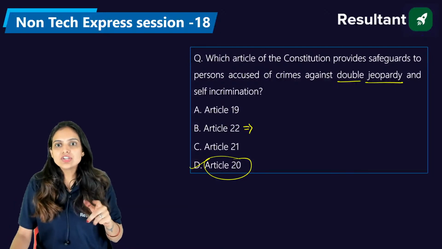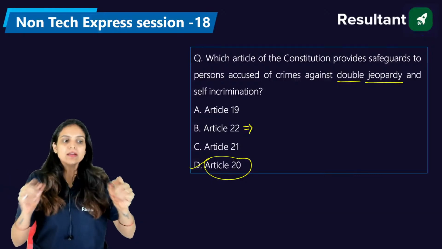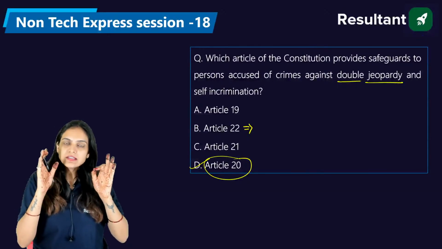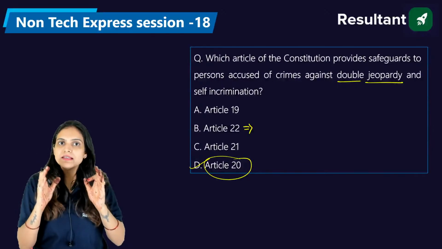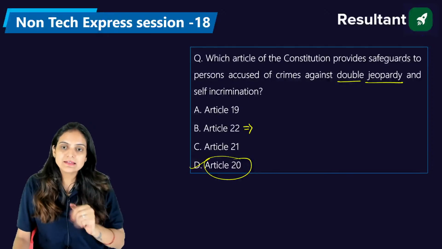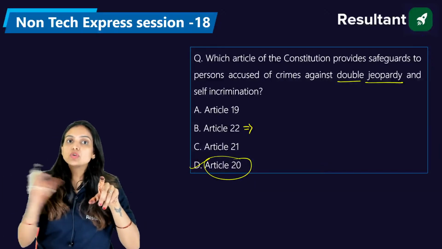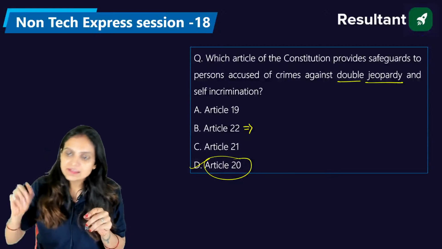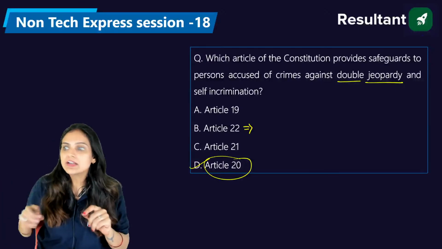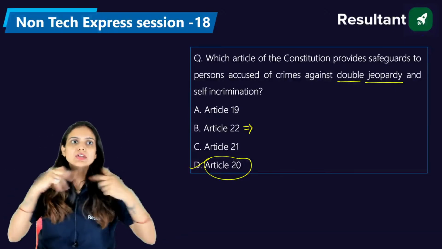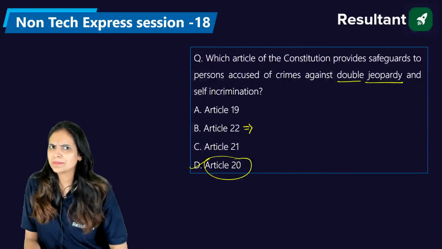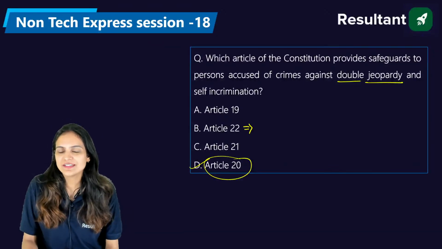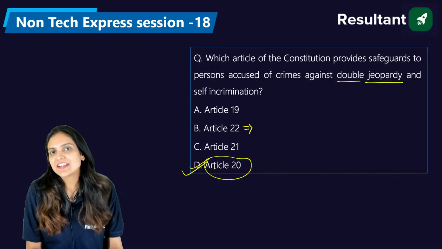So at that condition, it was stated that in the case of giving somebody the death sentence, we also needed to include the term 'to be hanged till death'. Unless and until that person dies, you cannot remove him from that situation where he was in. So the right answer is D, that is article number 20.